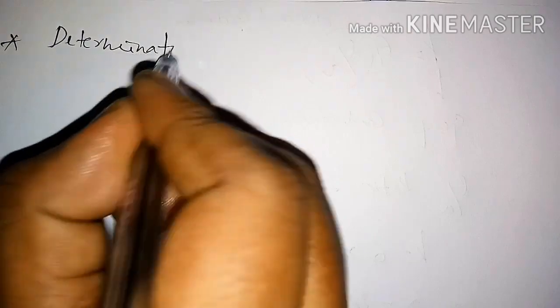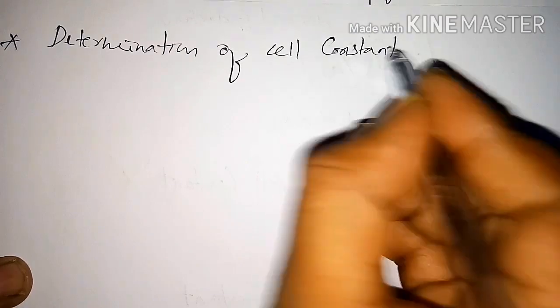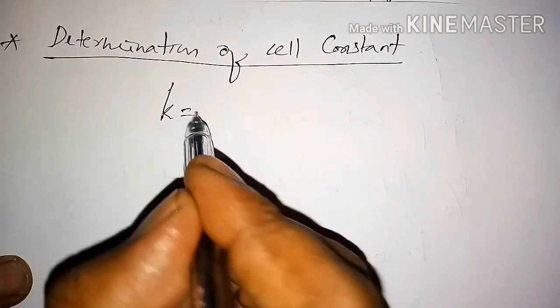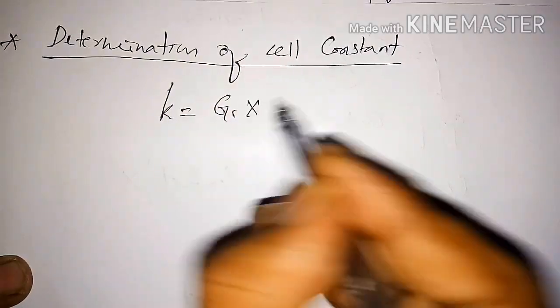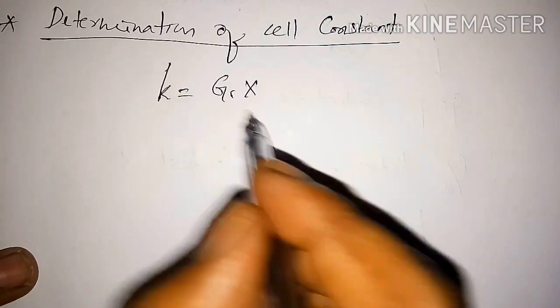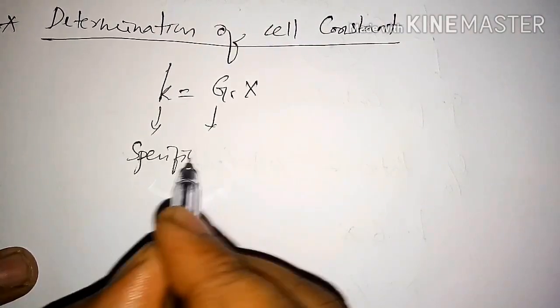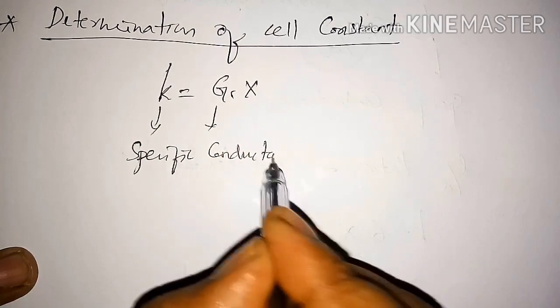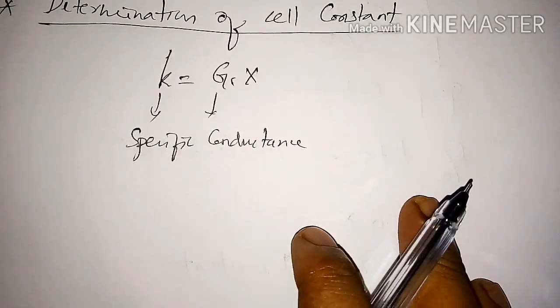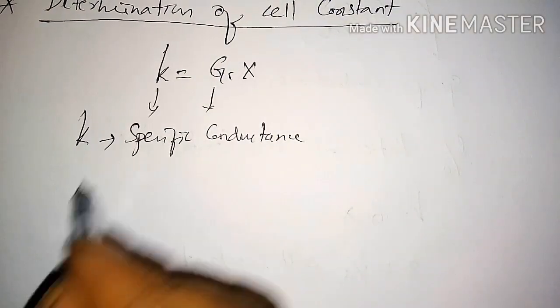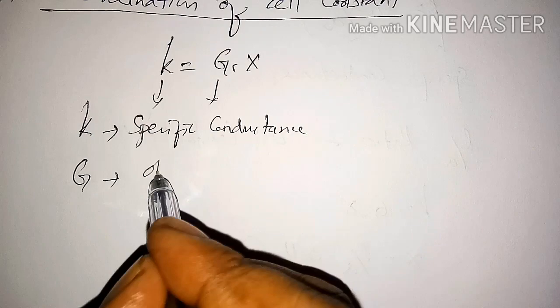Determination of the cell constant. So the cell constant is related to the specific conductance by K equals G into X, where G is the observed conductance and K is the specific conductance. Now in order to calculate, we know that K is the specific conductance and G is the observed conductance.